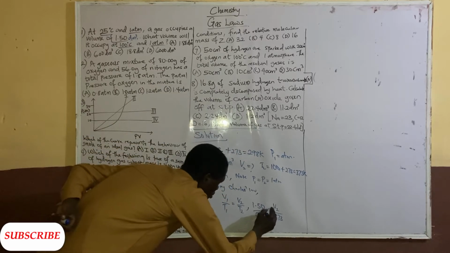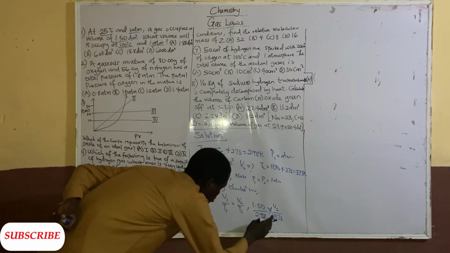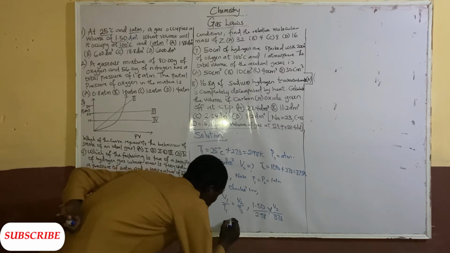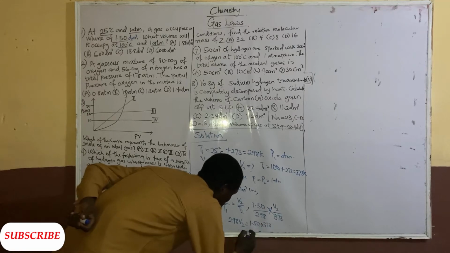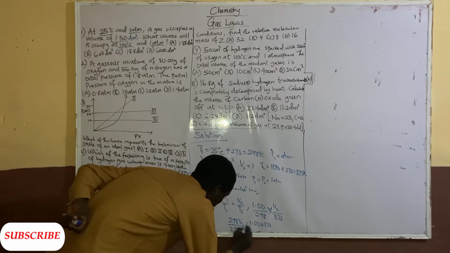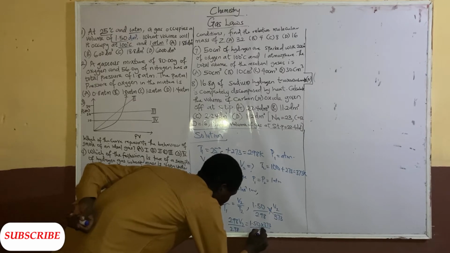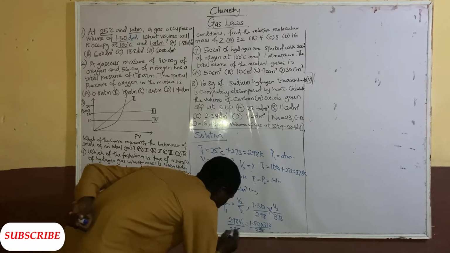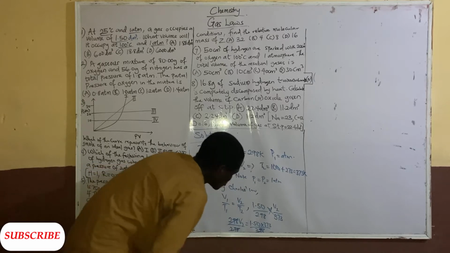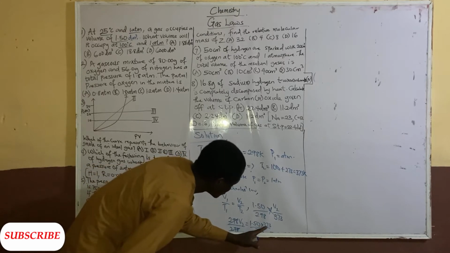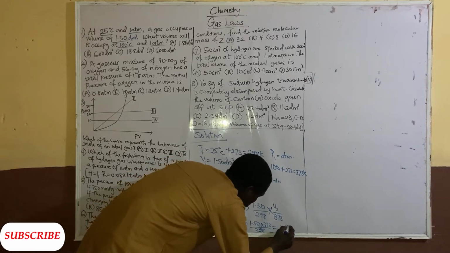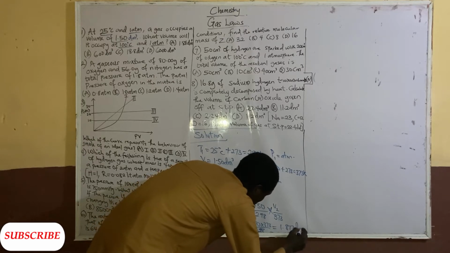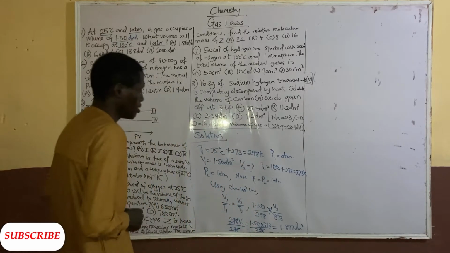When you cross multiply, we have V2 times 298 equal to 1.50 times 373. So the 298 is cancelled out. When you press 1.5 times 373 over 298, we are going to have 1.877 dm cube.